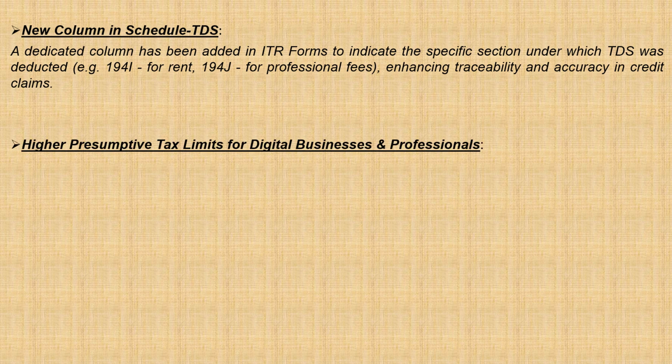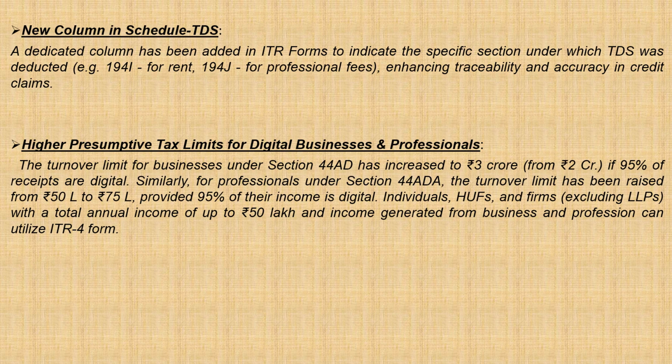Higher presumptive tax limits for digital businesses and professionals. Businesses with a turnover of rupees 3 crore in a financial year, of which 95% of receipts are through digital transactions, and professionals with gross receipts of 75 lakhs in a financial year, of which 95% of the receipts are through digital transactions, can opt for presumptive taxation under section 44AD and 44ADA.